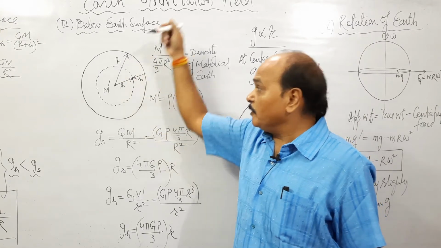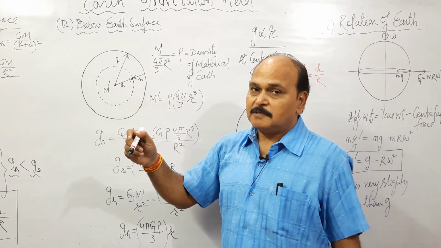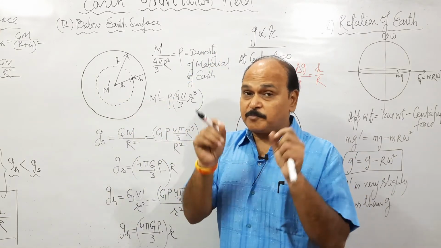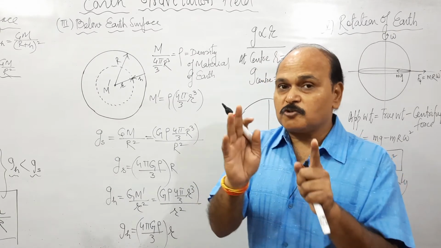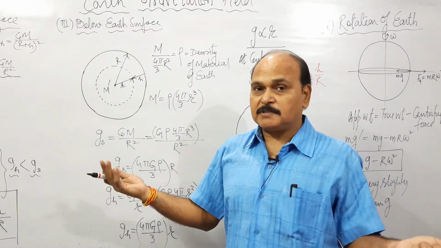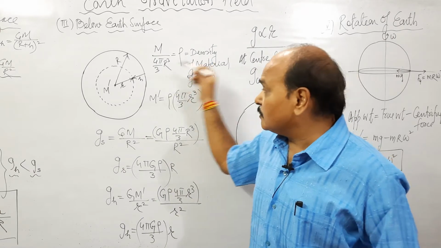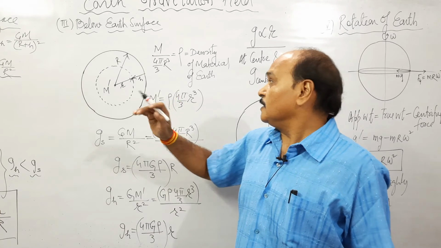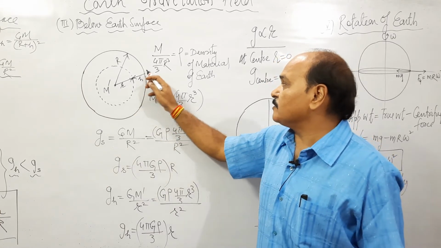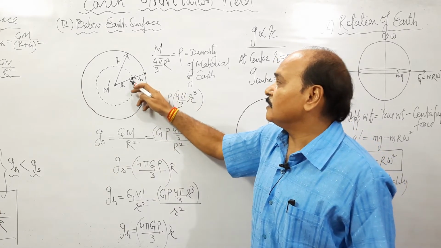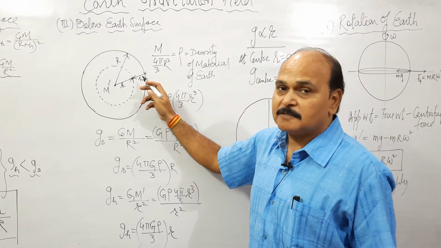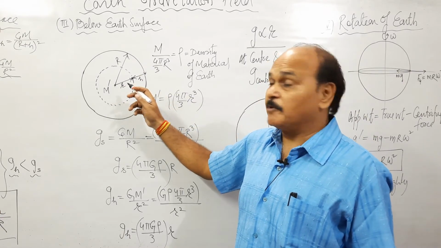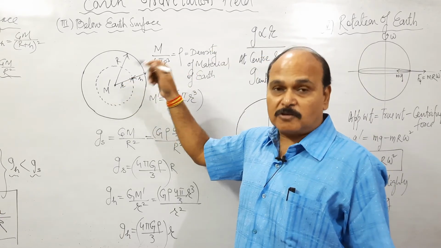How does g vary below the surface? Well, children, we have already studied that the whole mass of the Earth can be assumed to lie at its center as a point mass, but only for those points which are on the surface or outside the surface. If we are going into the surface, that assumption is not valid. Suppose we move from the surface to this point by distance h. We cannot assume the whole mass of the Earth to lie at its center as a point mass, because now we are inside the solid sphere.